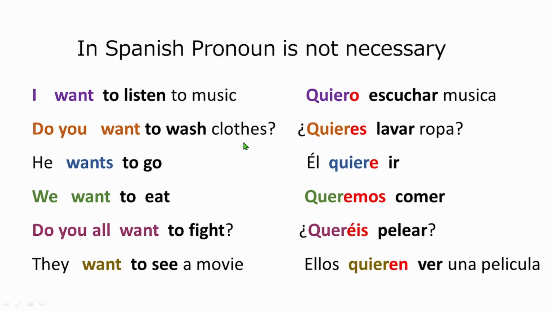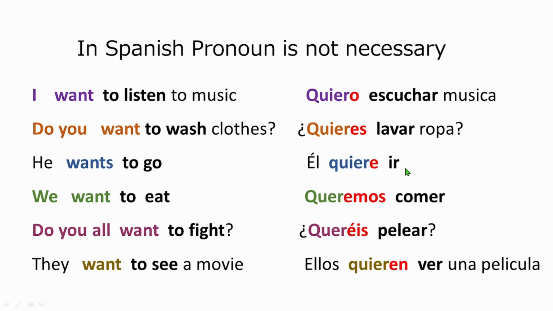Do you want to wash clothes? Then you say, ¿Quieres lavar ropa? Here again, as I said, we don't need to add "to". ¿Quieres is, do you want? See, it's highlighted, do you want? Lavar is like to wash. Okay, "to" is automatically added in lavar. Clothes, ropa. Perfect.